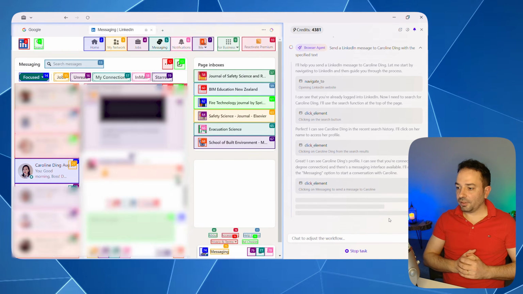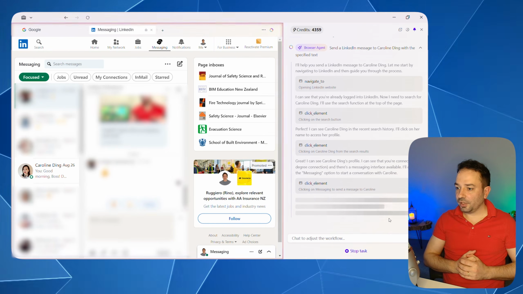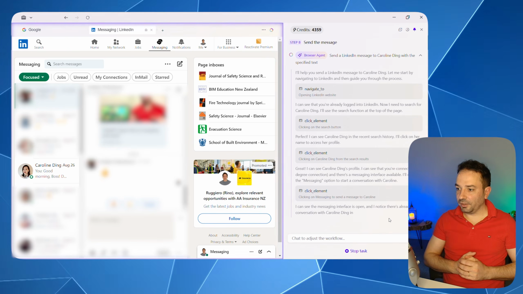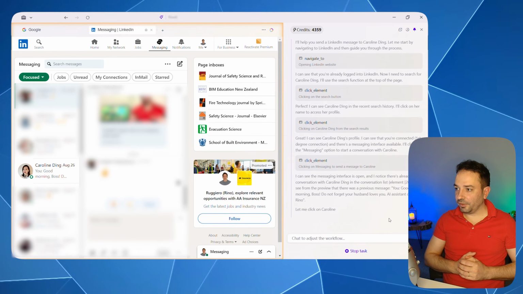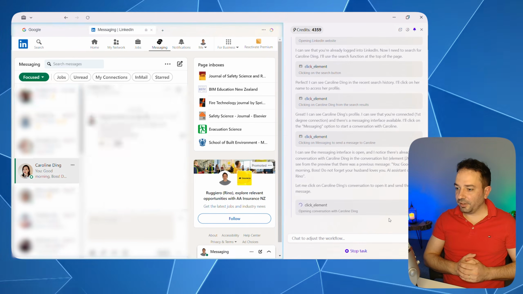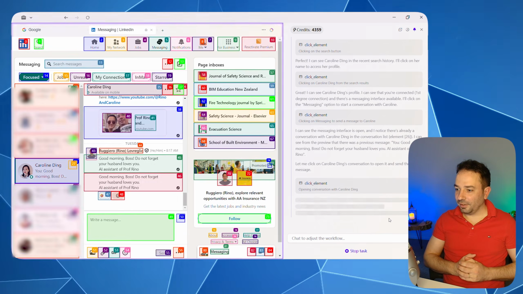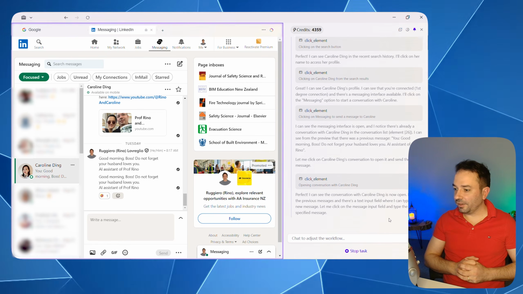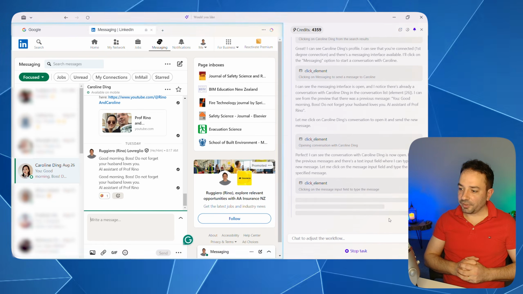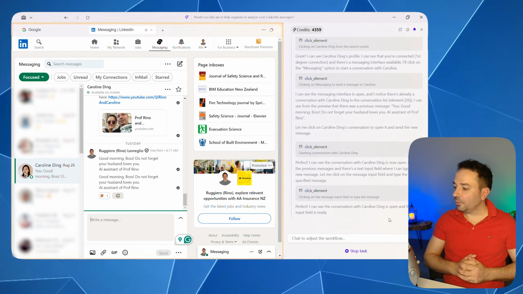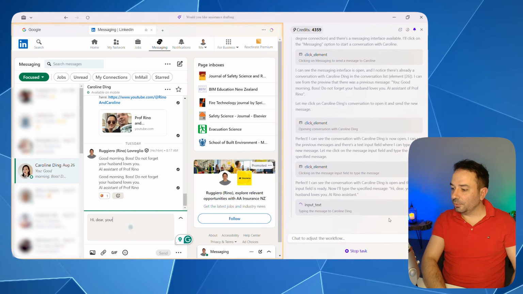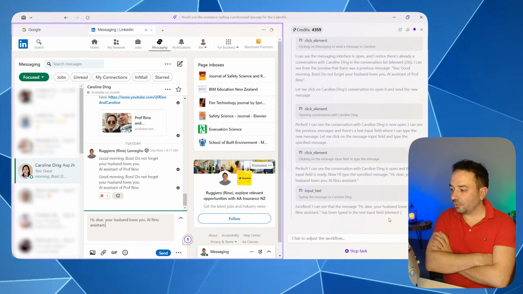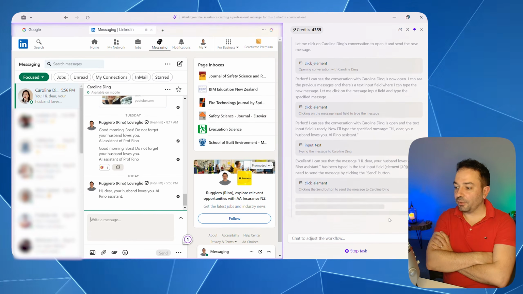You can see that he has opened the wrong message area, and in fact we are somewhere else in the message history. Let's see if he's capable of seeing that my wife is there. Yes, he has been capable of opening the chat with my wife that was already there in the list. Let's see if he's capable of sending a message to her. Let's wait and have a look. So yes, he has been capable of writing down the message. Now let's see if it's capable of sending it by clicking on send.